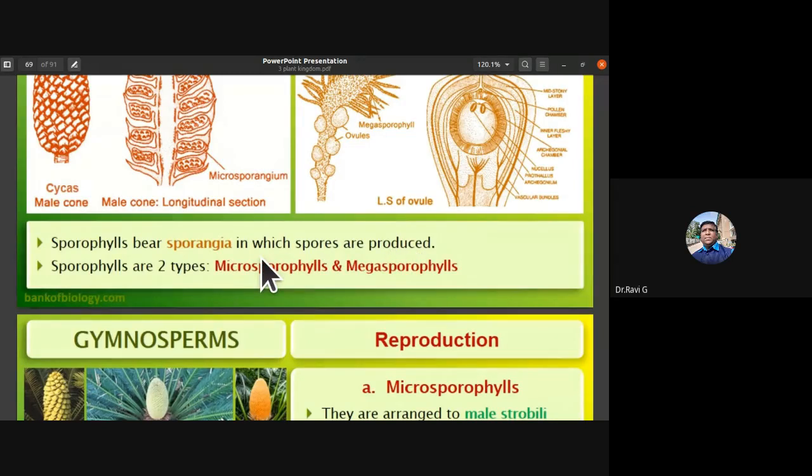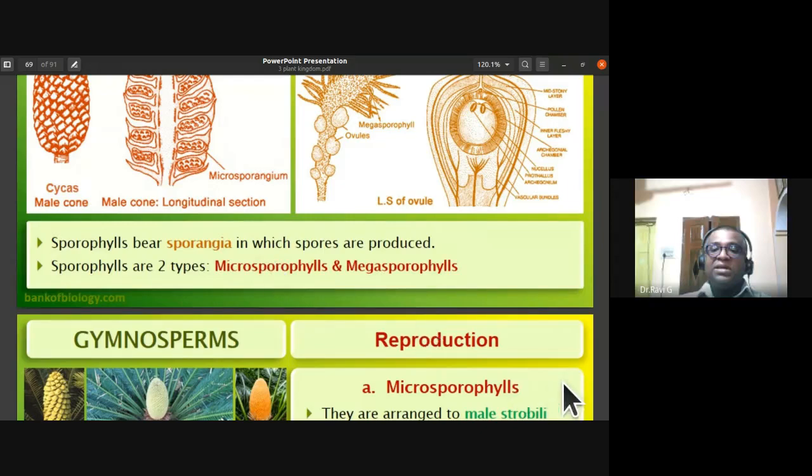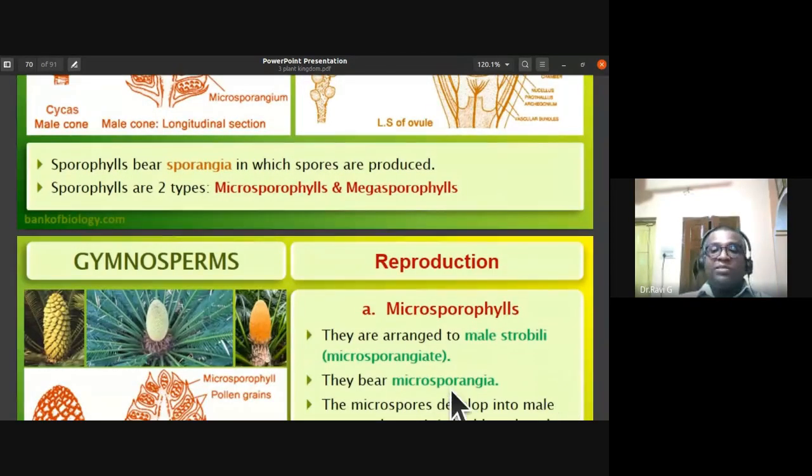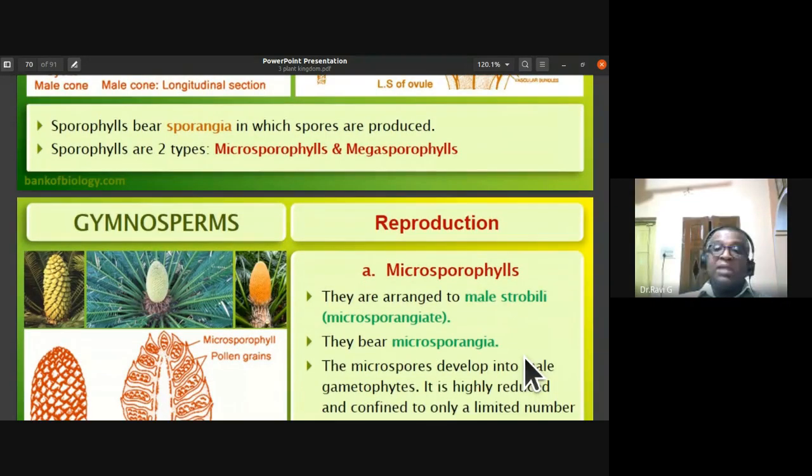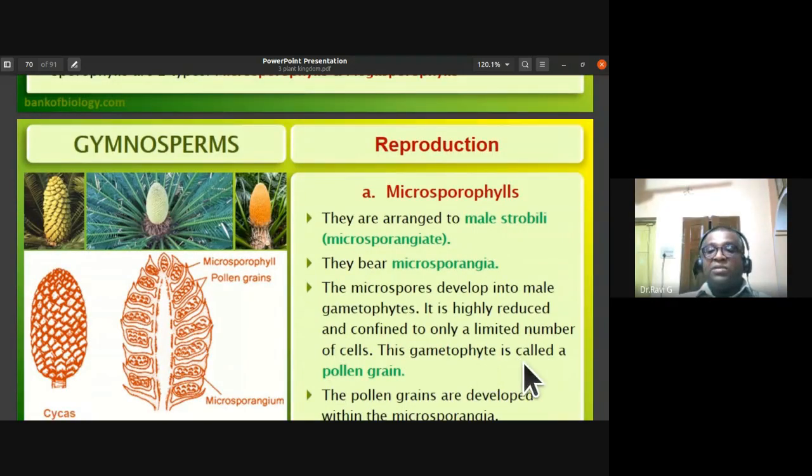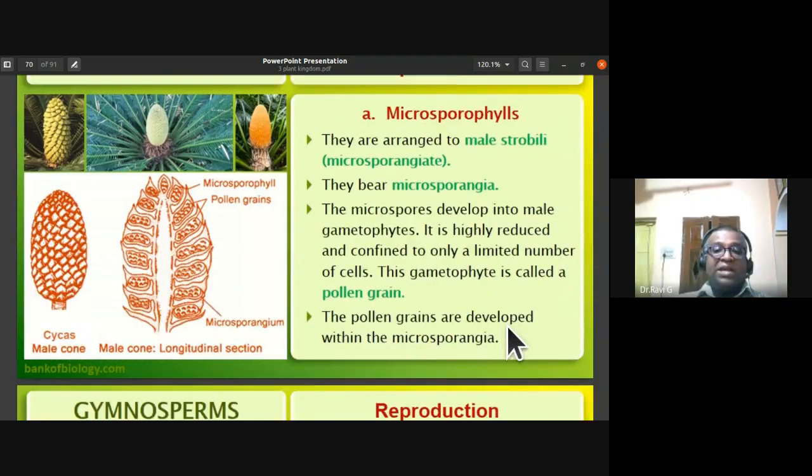Sporophylls are of two types, the microsporophylls and megasporophylls. Microsporophylls, they arrange themselves to form the male cone. They have this microsporangia and microspore mother cell. They produce the microspores, the future pollen grain. So this pollen grain is the male gametophyte. The pollen grains are developed within the microsporangia.